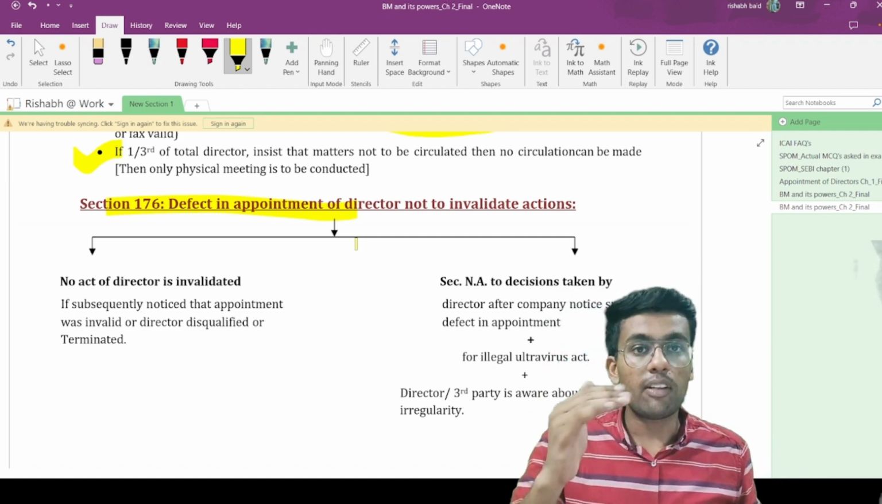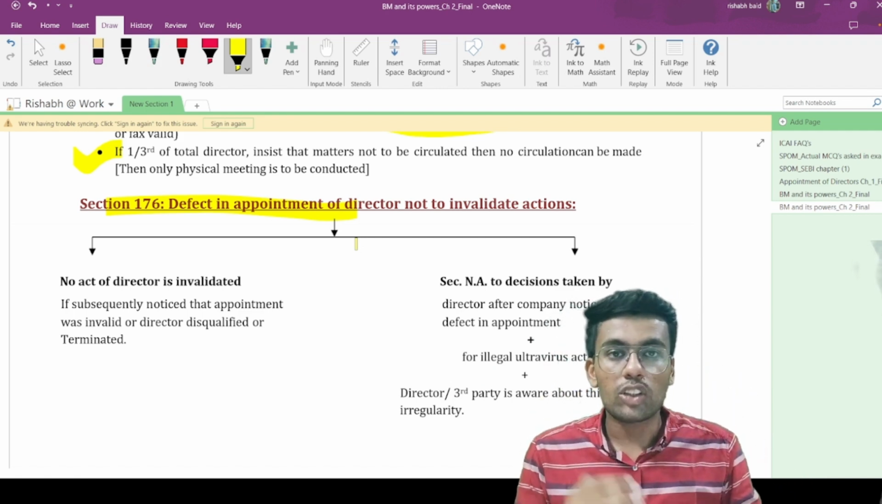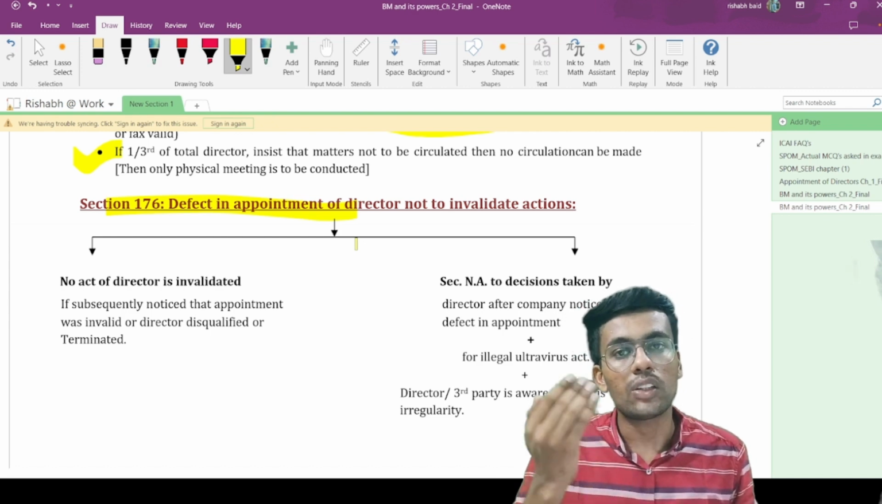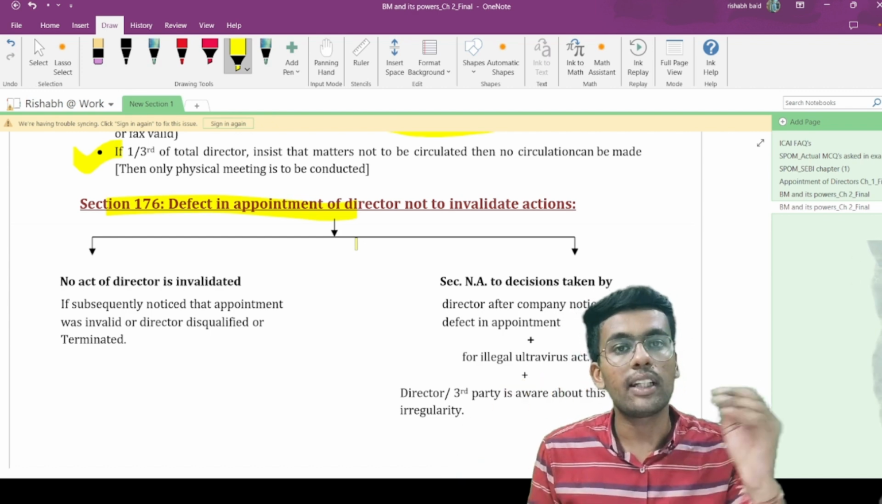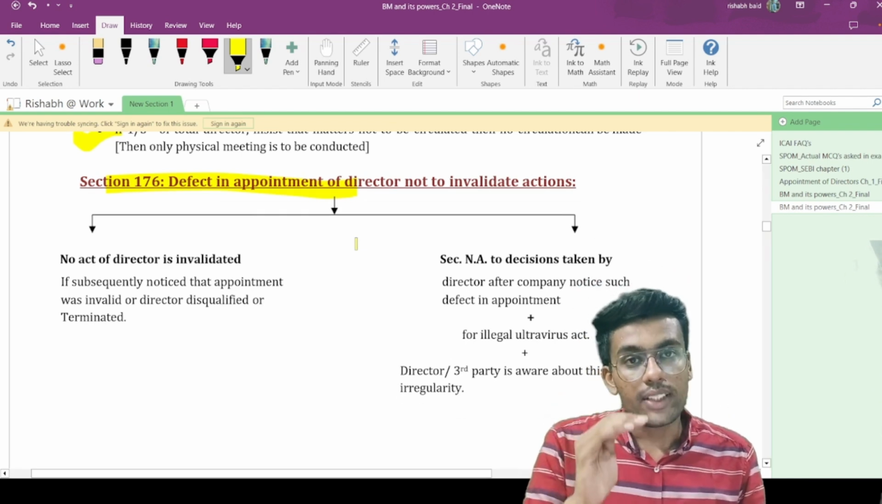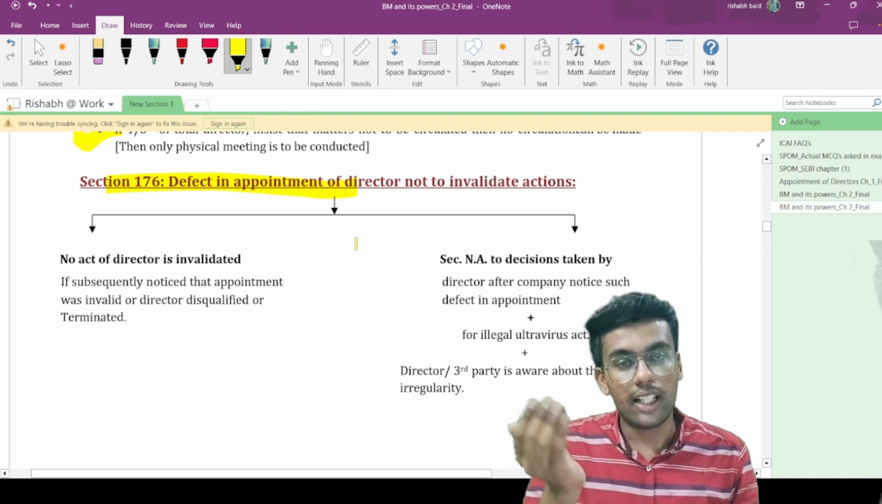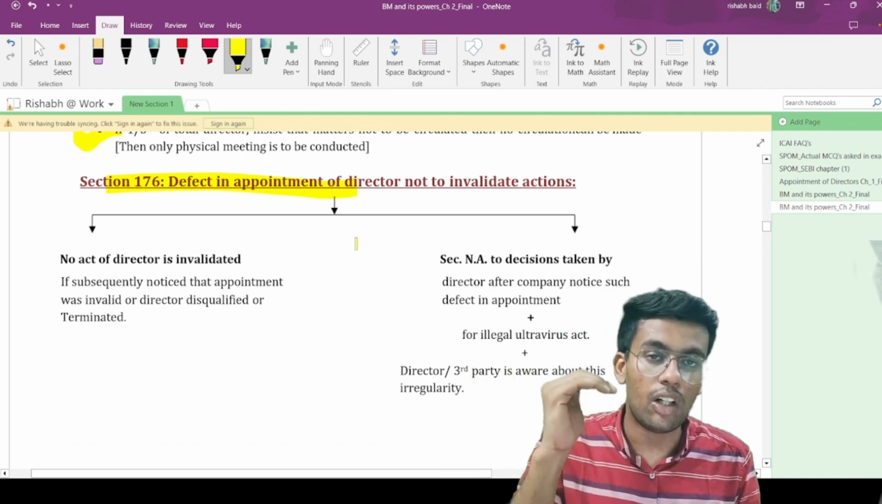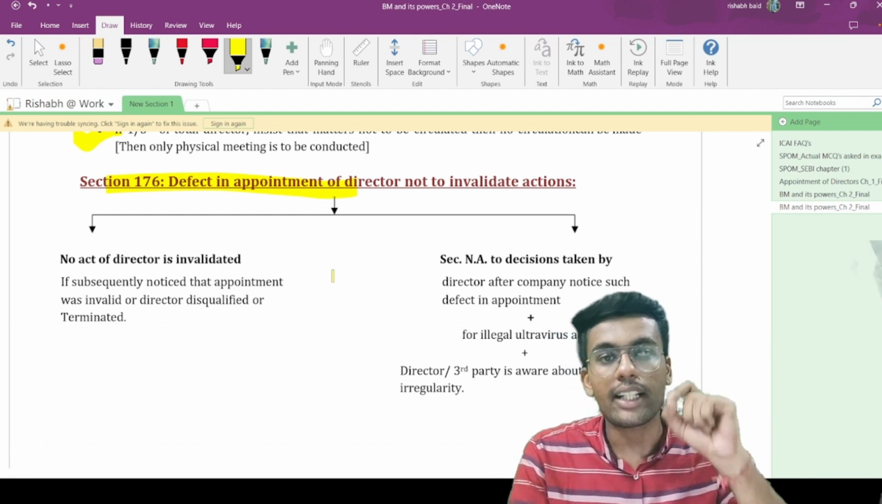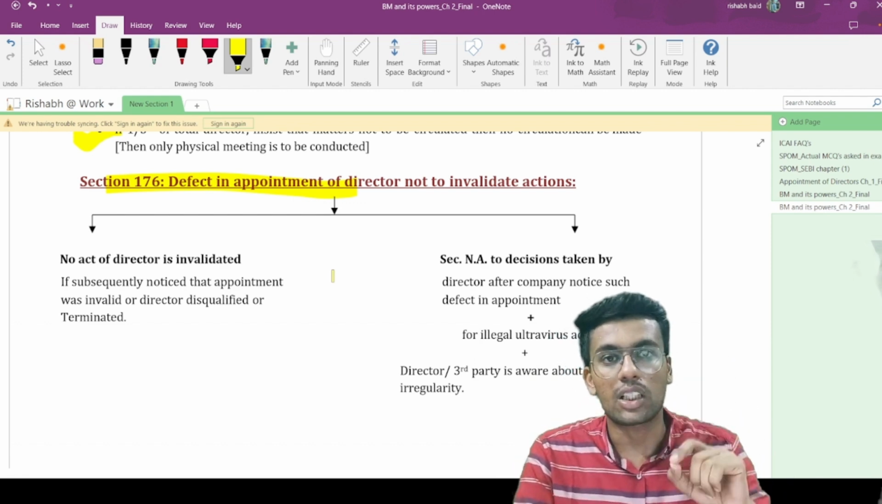Now the appointment was invalid. The director did not have a valid director identification number, or for example the director was debarred from being the director of any company. In such a case, if such a reappointment is made and such a person is appointed on the board as a director, then whether the action taken by such director will be valid or not, this particular section talks about that.